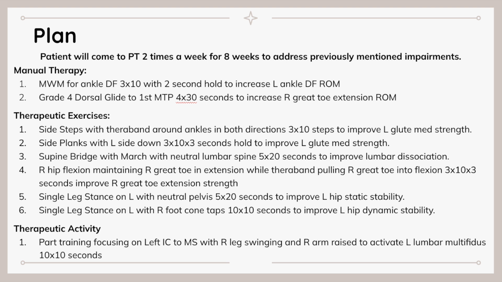The patient would also be performing right hip flexion while maintaining the great toe in extension while a TheraBand pulls the great toe into flexion. So what this would look like would be the patient would be moving their right hip up and down while the TheraBand is trying to move their great toe into flexion, and they would have to resist that. So they'd be performing resisted extension for 3 times 10 each with a 3-second hold, and this again would be to improve right great toe extension strength.